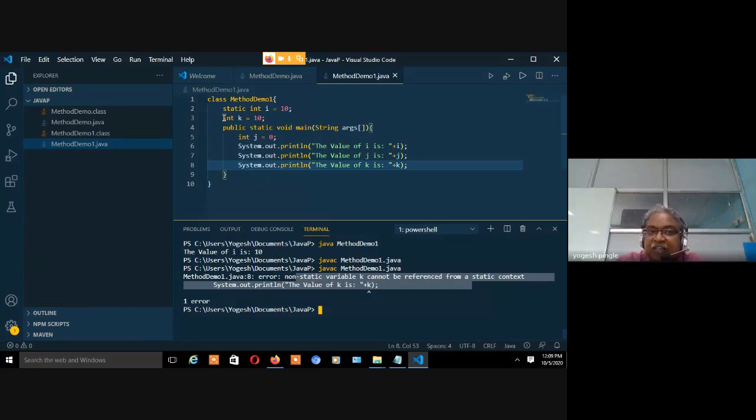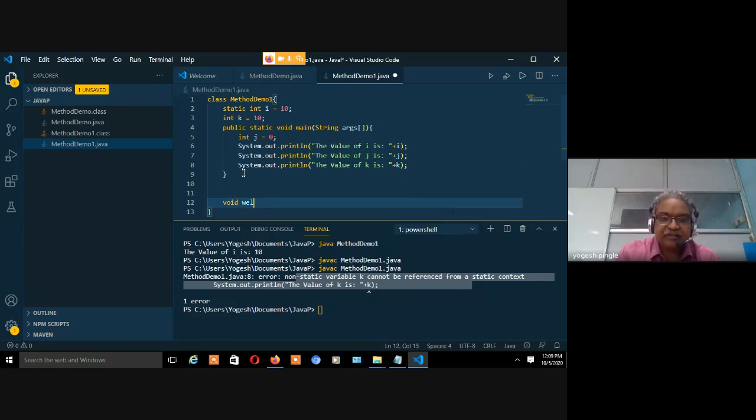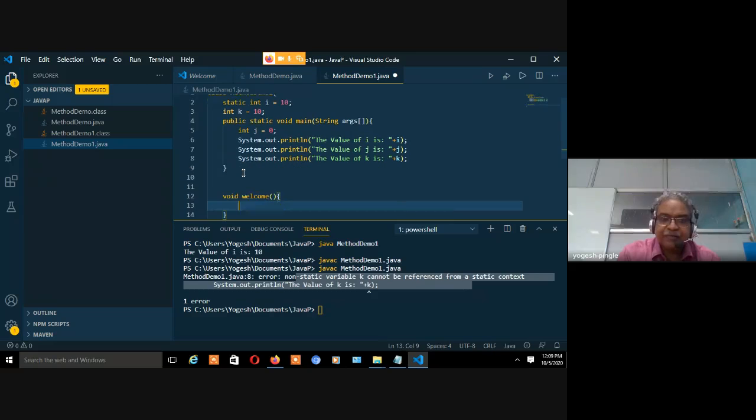So obviously, if the variable is static, then only I can able to call it in static. If the variable is non-static, method में उसको बोला. And non-static method is जैसे हम लोग ने लिखा था welcome. Fine. Over here we call that variable which is non-static. The k is plus k, right?